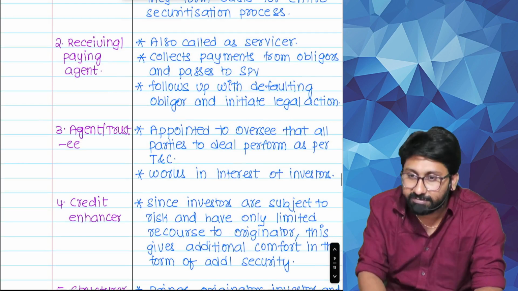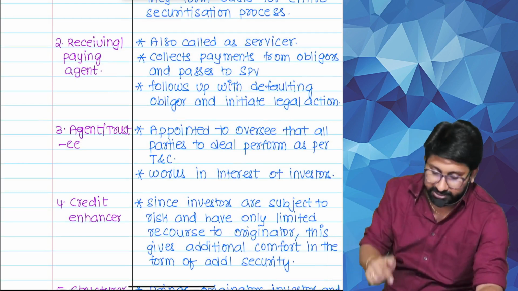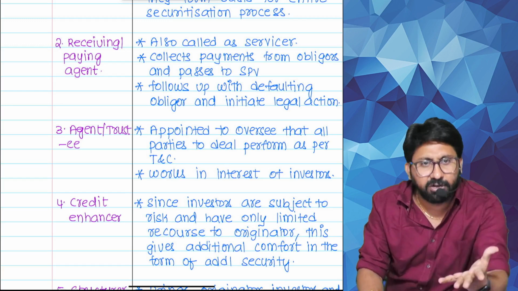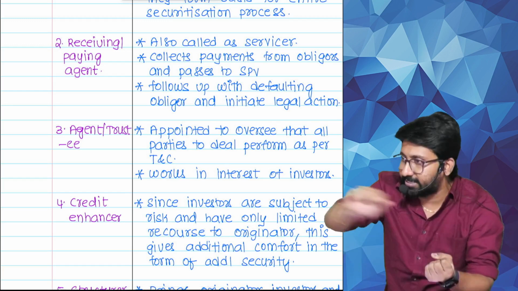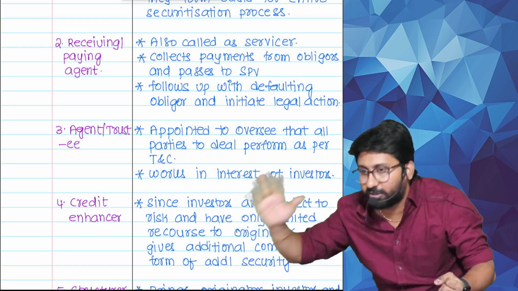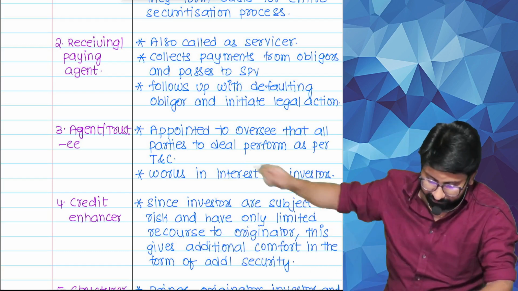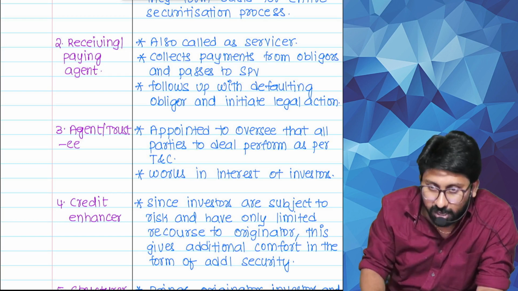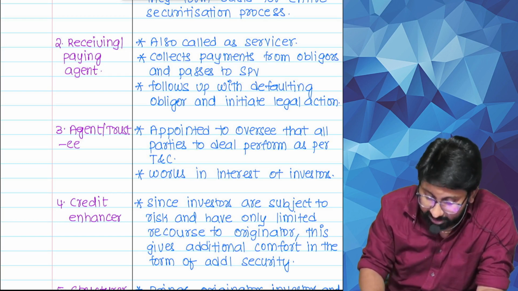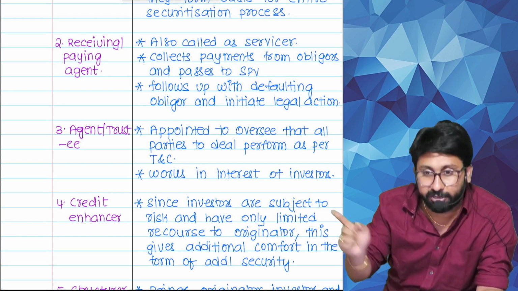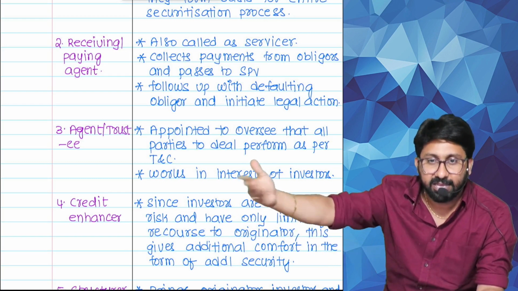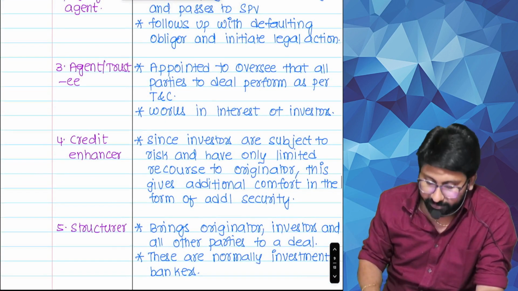Receiving or paying agent, or not? Who is he? Also called the servicer. What will he do? Collect the EMIs and send them to the SPV. Therefore, they will send it to the investor. See there, collect payments from the obligor and pass them to the SPV. Follow up with the defaulting obligors. Initiate legal actions. Next.